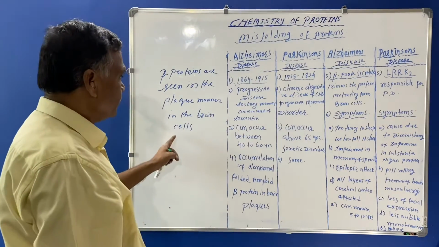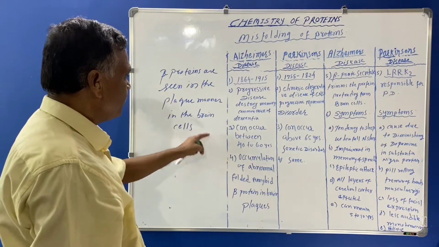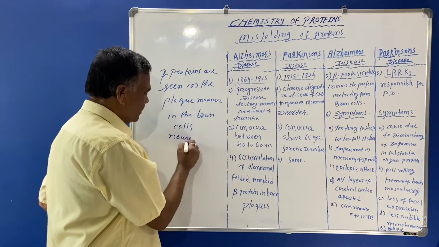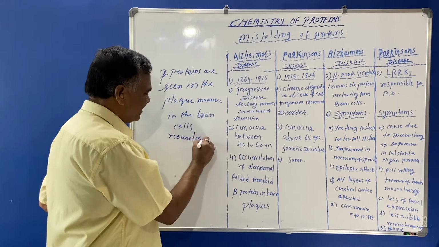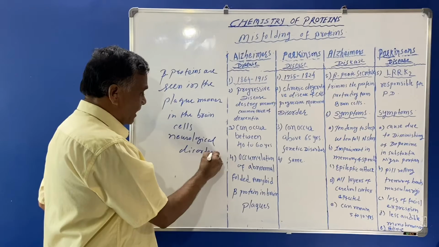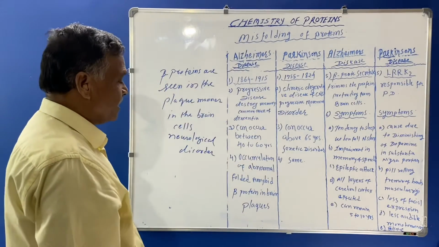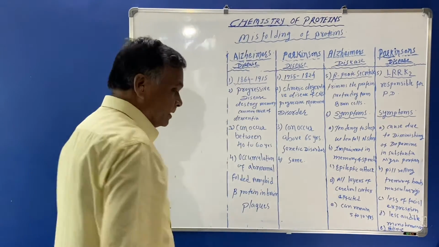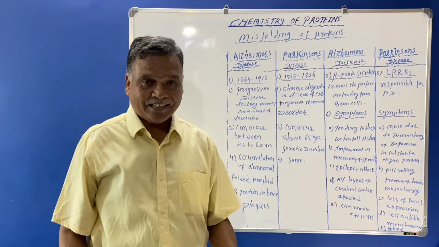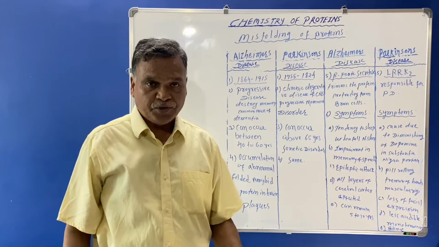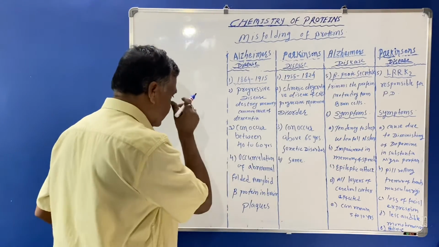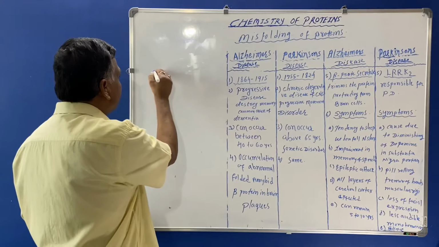It is a neurological disorder where the accumulation of beta proteins is seen. The misfolding of beta protein cells is seen in the following diseases.